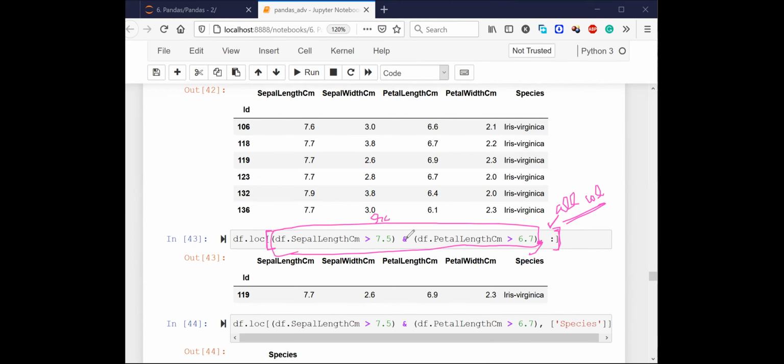Simple, very simple. And there is an and here. I hope everyone understands what I mean by and. It is a logical and, which simply means that this and this, both the conditions should hold true. Is that fine with everyone? Yes, when both the conditions hold true, then only it will show you the output, right?